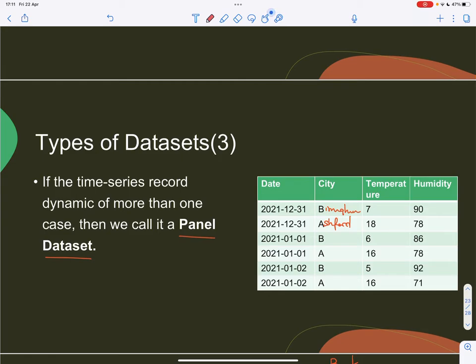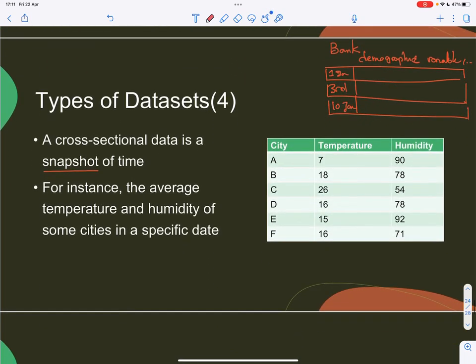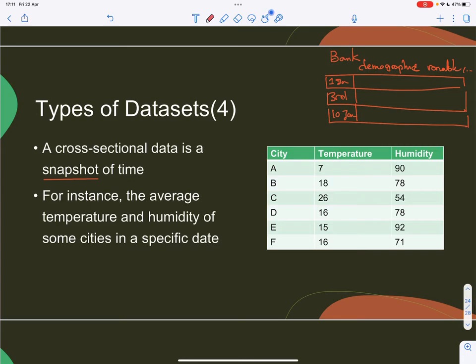So if you say that it's about a city, this is about city B, this is about city B, this is about city B. You have not differentiated these records. But if you say that this is about city B on this specific date, city B on this specific date, city B on this specific date, then you are differentiating these records.